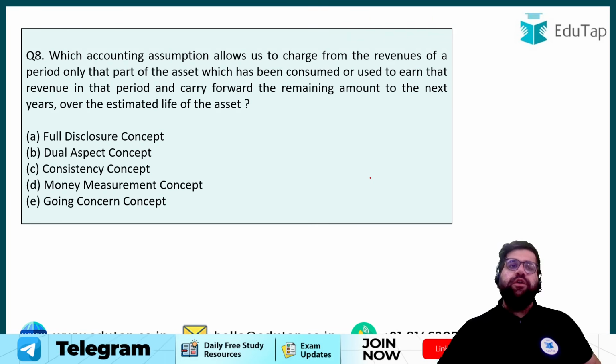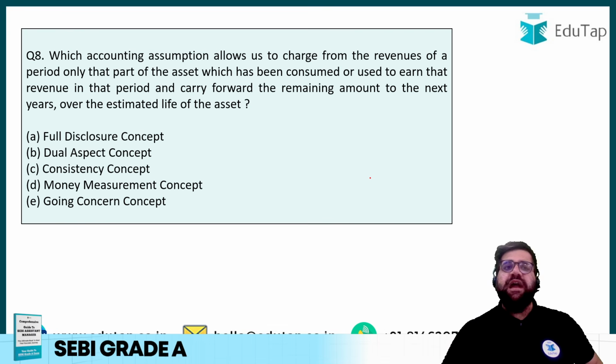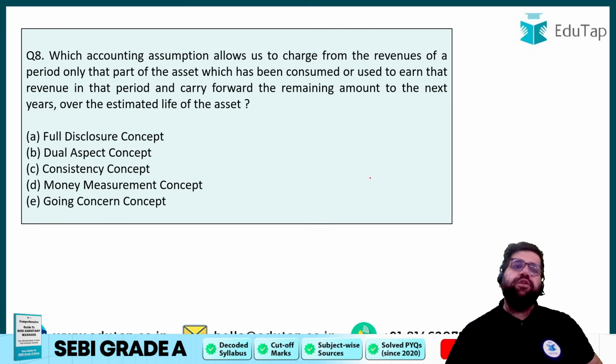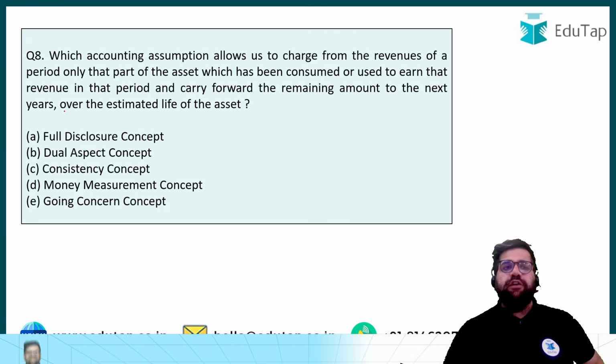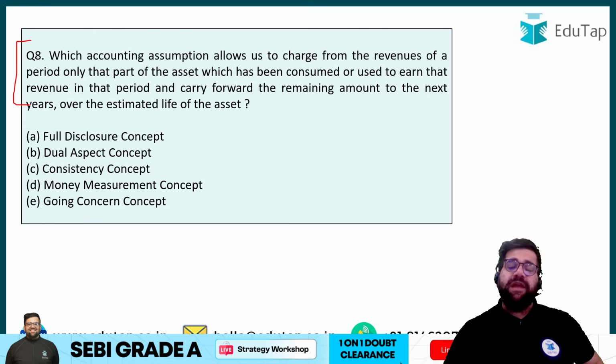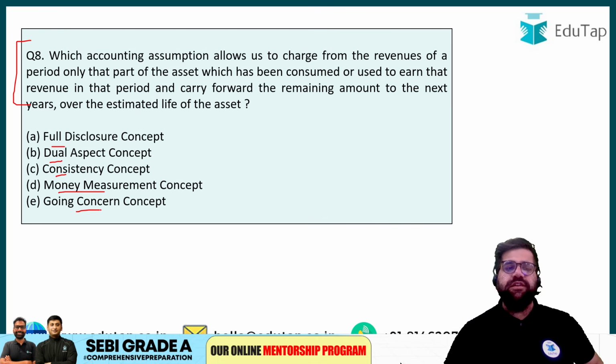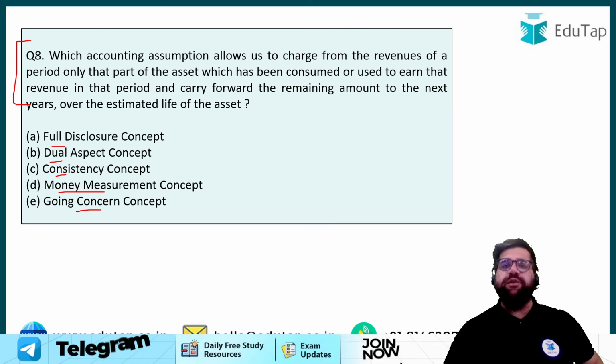Right? Now, next question. Which accounting assumption allows us to charge against the revenues of that particular period only that part of an asset which can be consumed or used to earn that revenue in that period, and carry forward the remaining amount to the next year over the estimated life of the asset? Now see, this definition prima facie looks like the matching principle, but the options are full disclosure, dual aspect, consistency, money measurement, going concern. So matching is not available to us. So what will be the correct answer? You can pause the video and then answer.